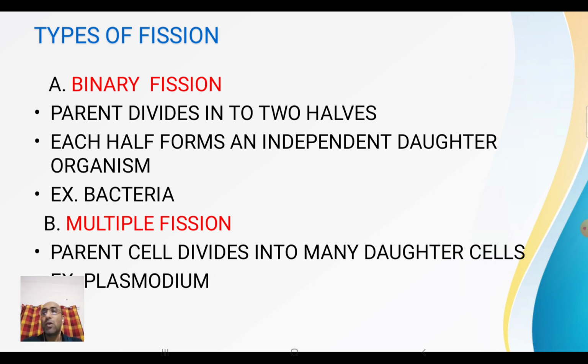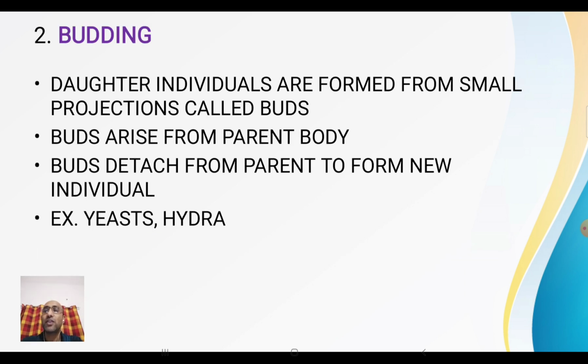But in multiple fission, the parent cell divides into many daughter cells, and all these daughter cells later develop to form individual organisms. Got it? An example is plasmodium. In case of plasmodium, multiple fission occurs. Now come to the next one, budding.